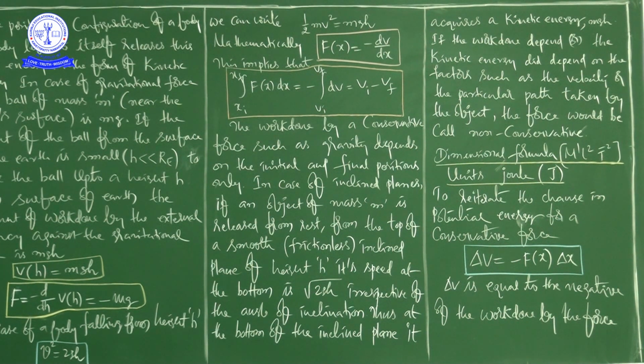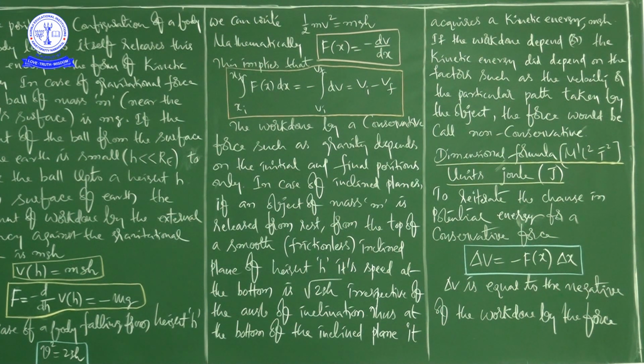It is not there in our book, but we can say confidently based on our previous chapter on laws of motion, where we learned what friction is, and in the coming chapter we are going to discuss gravitation. Anyhow, we can say that gravitational force is the example of conservative force, and frictional force is the example of non-conservative force.